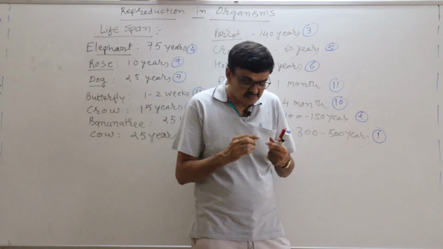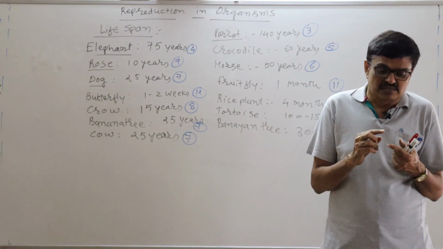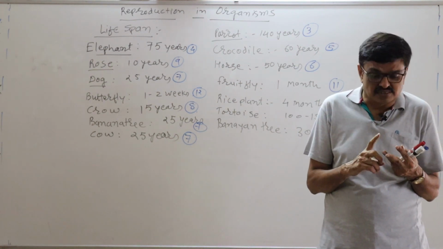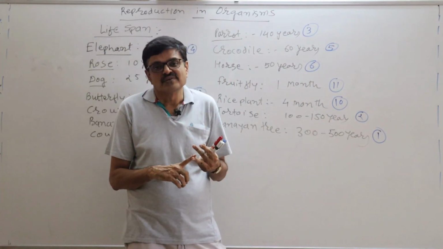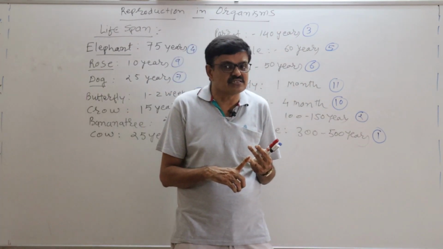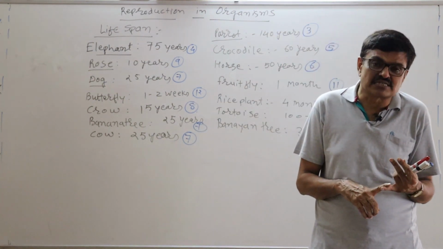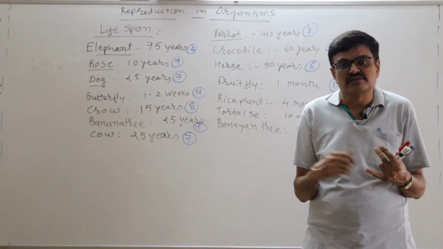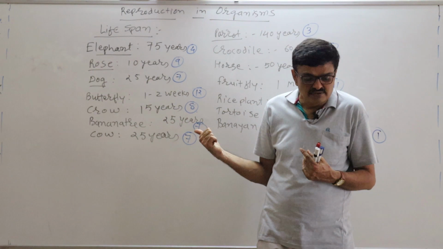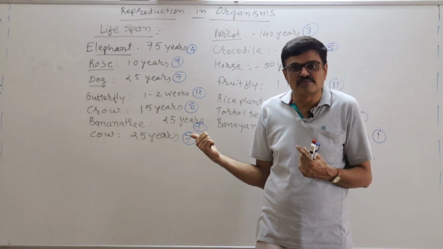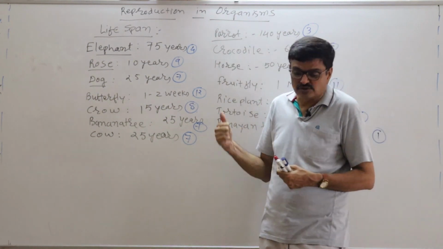Then second is the internal morphology and internal physiology, like respiration, digestion, and excretion. According to their internal physiology, they are able to reproduce. Some other environmental factors also have an effect on reproduction. Now we can classify reproduction into two types: asexual reproduction and sexual reproduction.